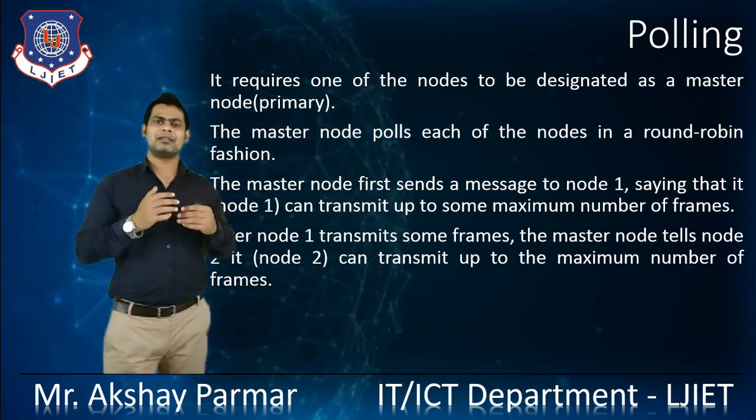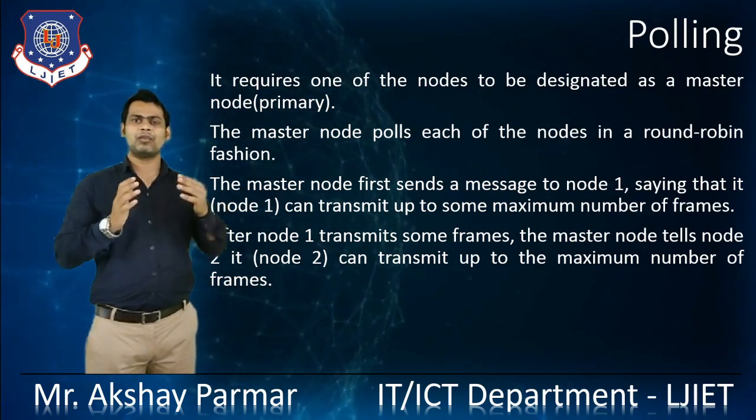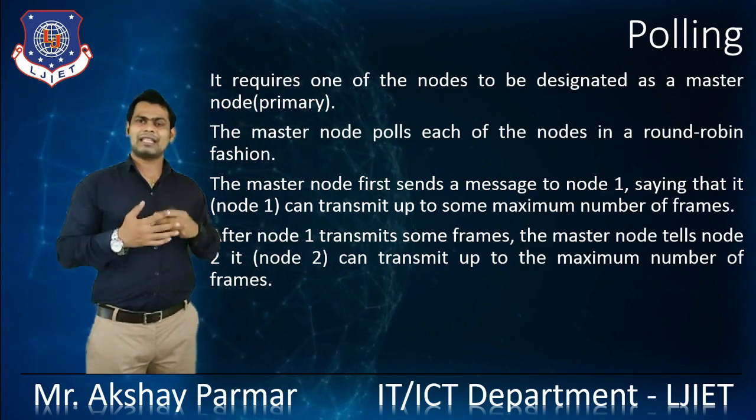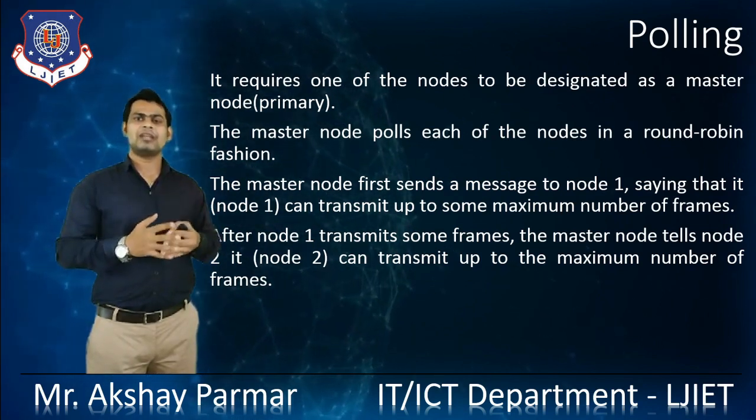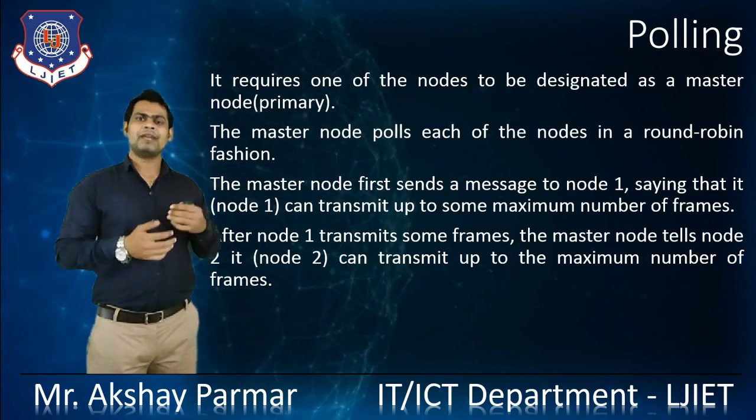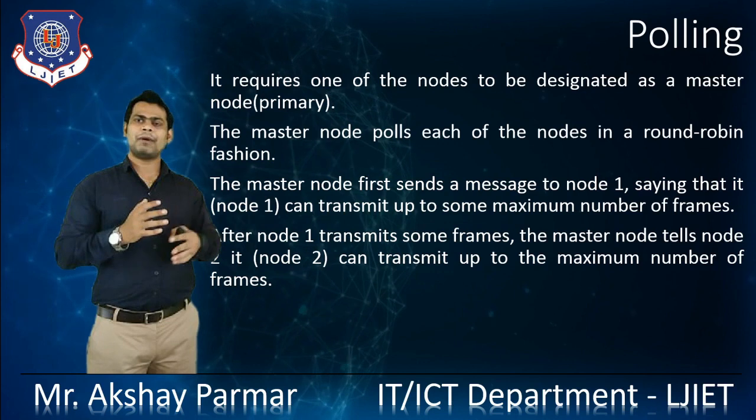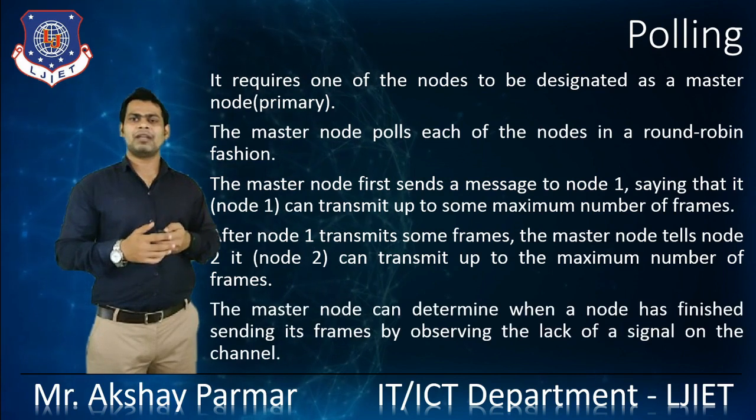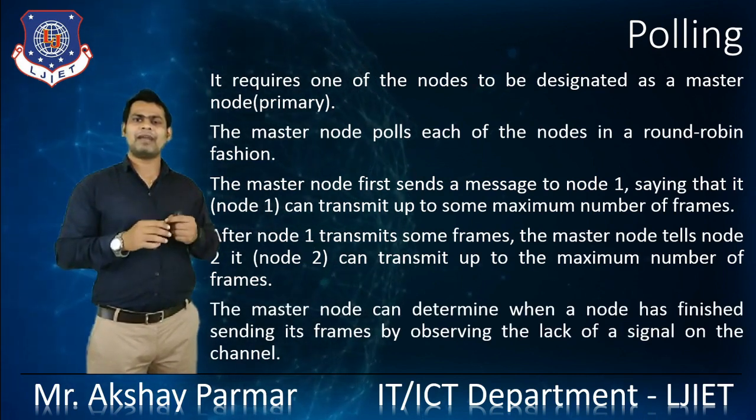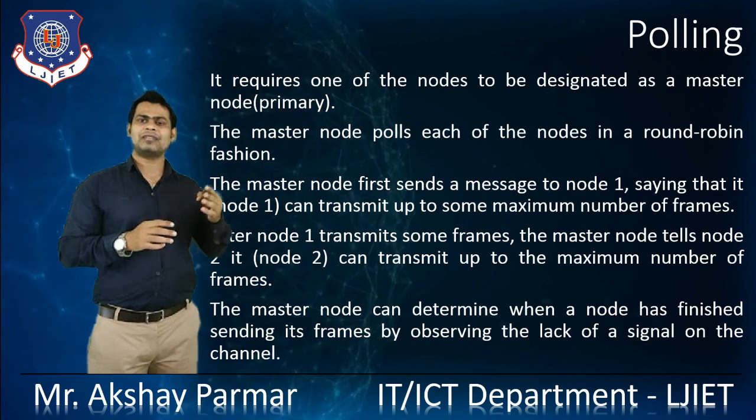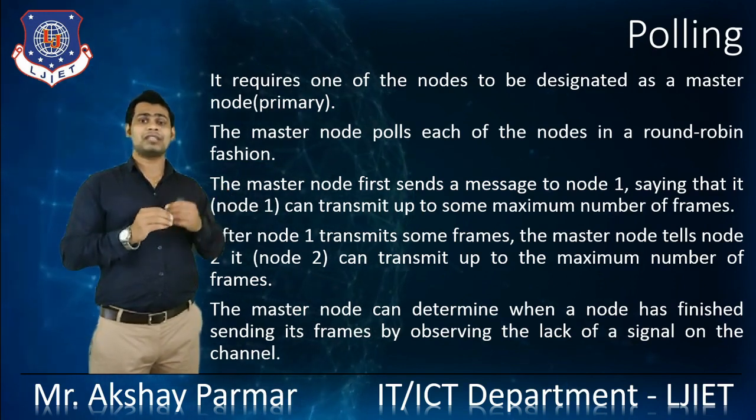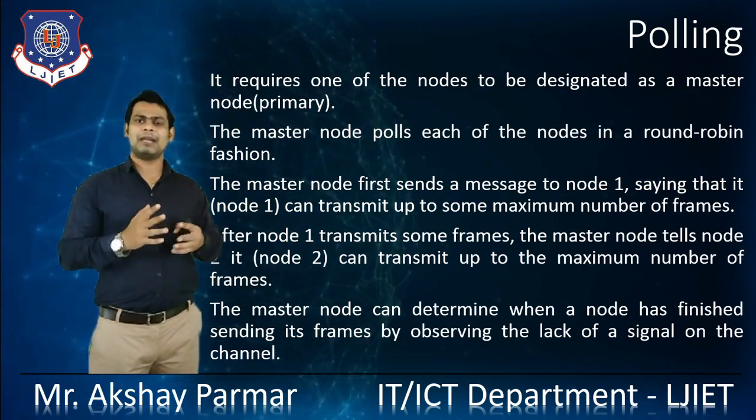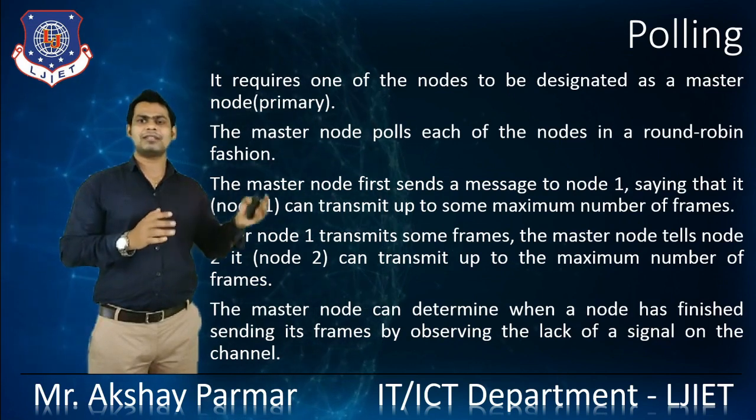After node 1 completes sending data, we take the access from node 1 and give it to node 2, asking node 2 if it wants to send data. If that node wants to send data, we allow it to transmit up to some maximum number of frames, which is decided by the system. The master node can determine when a node has finished sending its frames by observing the lack of signal on the channel. So that's how the primary node or master node determines when a node has finished sending its data.